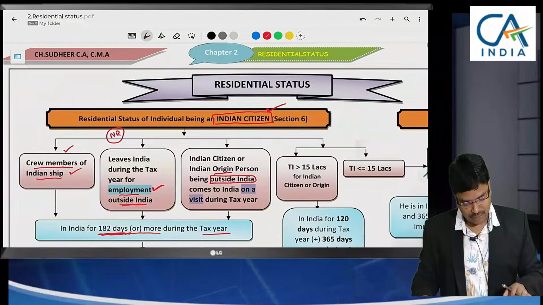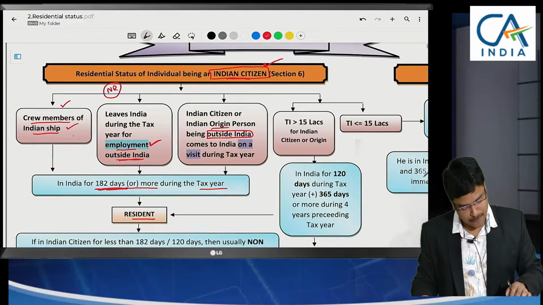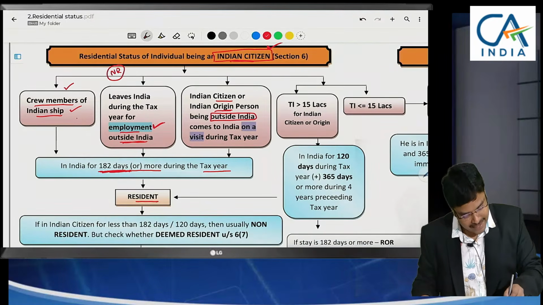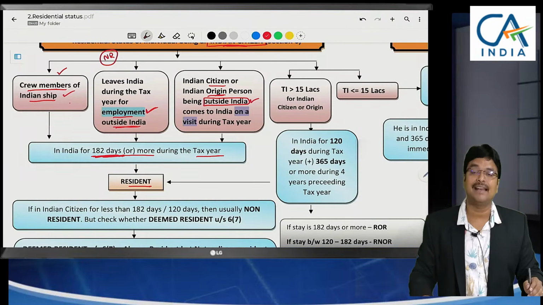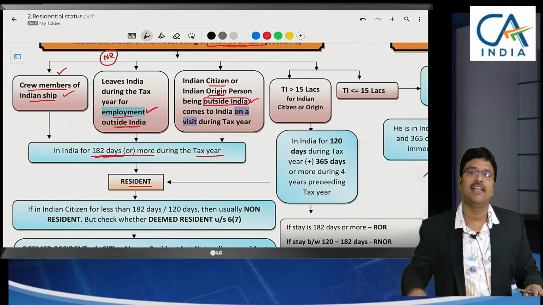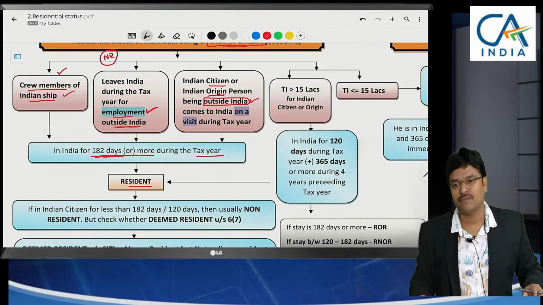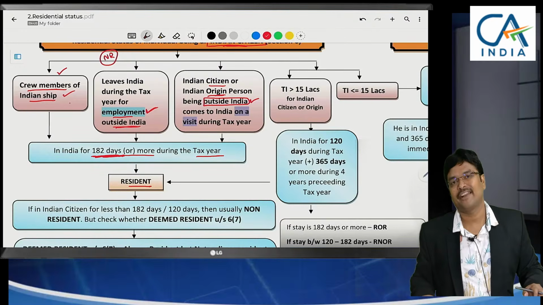Here, for the first 2 points they have specified only Indian citizen, but for this third point, Indian citizen or Indian origin, who are usually residing outside India. Why is that person residing outside India? He might not have employment there, or for the purpose of doing business he might have gone there, or for the purpose of education.